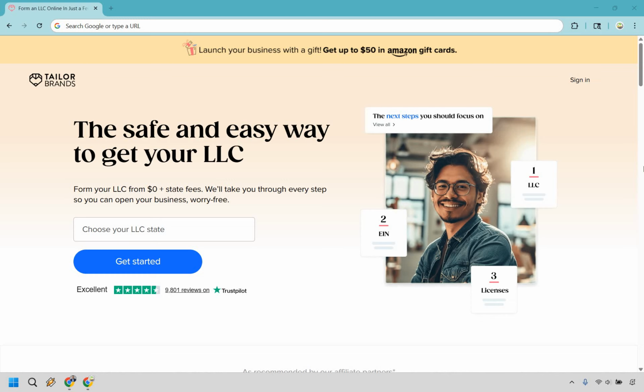So here's how to start an LLC in California in 2025, step by step. If you'd like to follow along, you can click the link in the description or the pinned comment, and it will take you to a page that looks very similar to this.